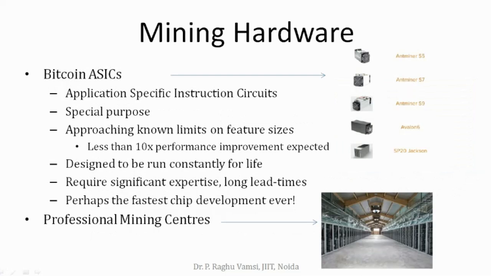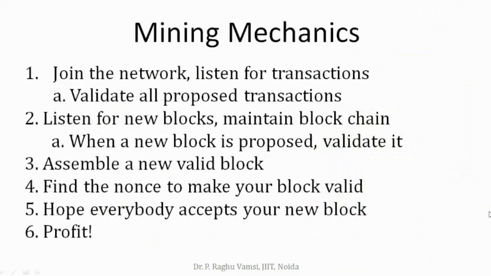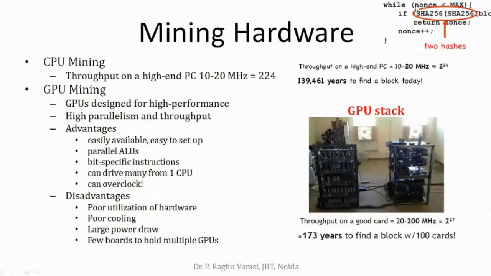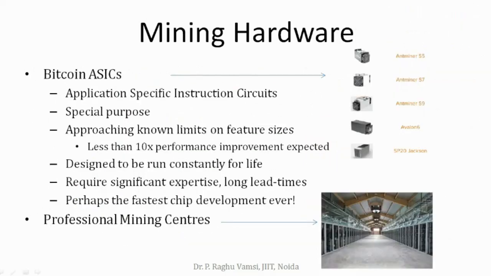ASIC computers are nothing but application specific instruction circuits. Application specific means what is the application you are supposed to do? You have to find the hashes. This is the only application, no other application is there. Only performing the hashes, no other work. So these are application specific instruction circuits, and here are some examples.